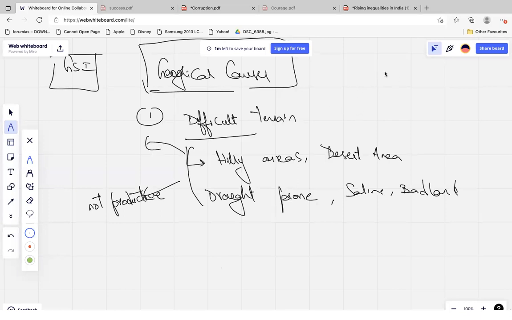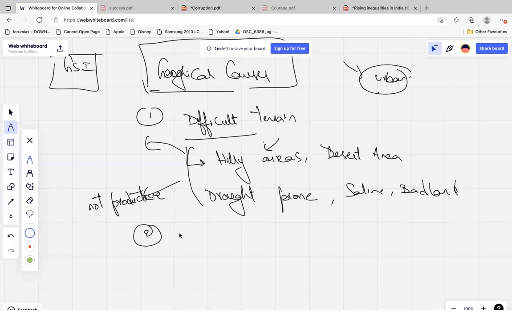For suppose if a person is earning in an urban area, they will have some edge compared to the people living in hilly areas, desert areas, drought prone areas, because the people living in urban areas will have more employment opportunities, more access to resources, more access to the administration. So this is one of the causes, because the resources and conditions are severe here. That is also one of the reasons why the people here are drawing relatively less income.